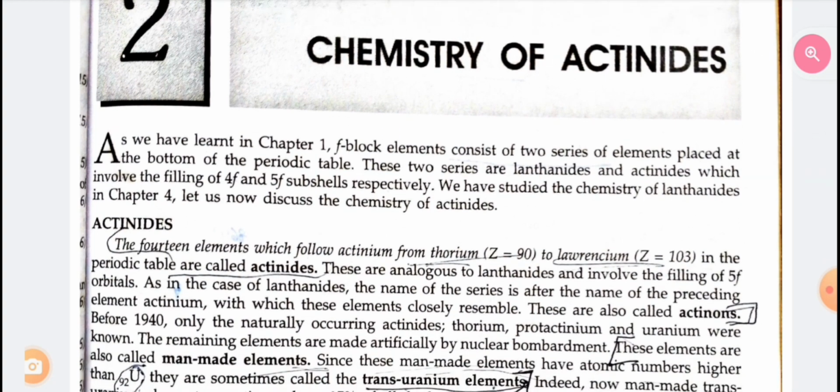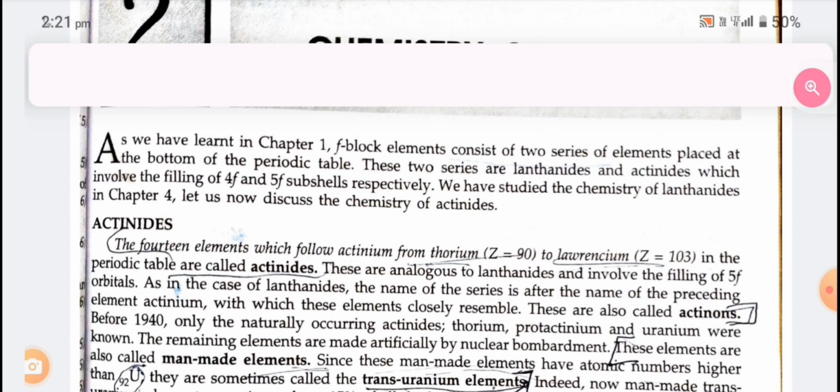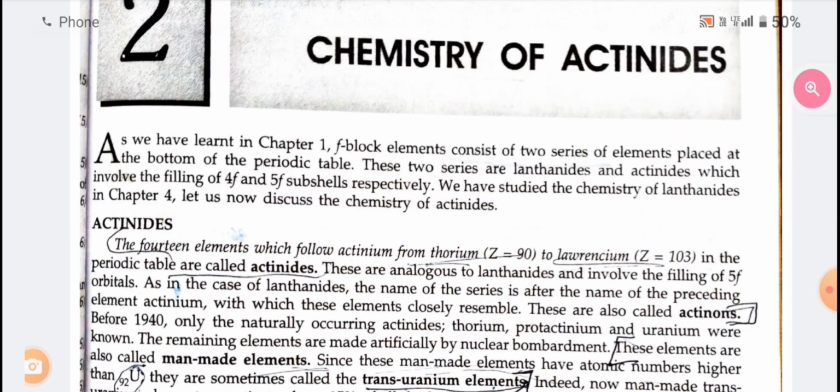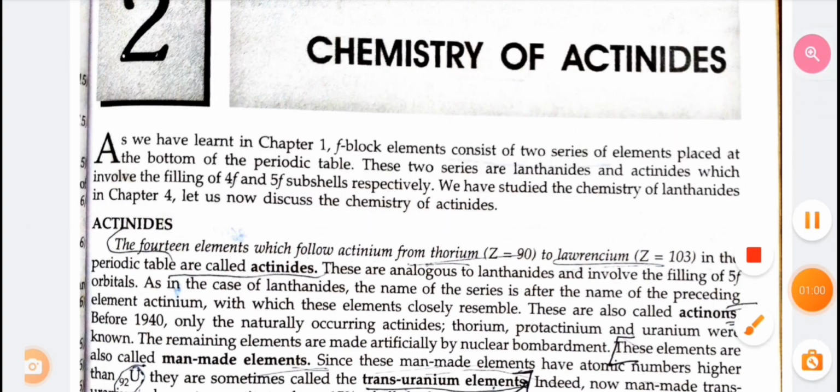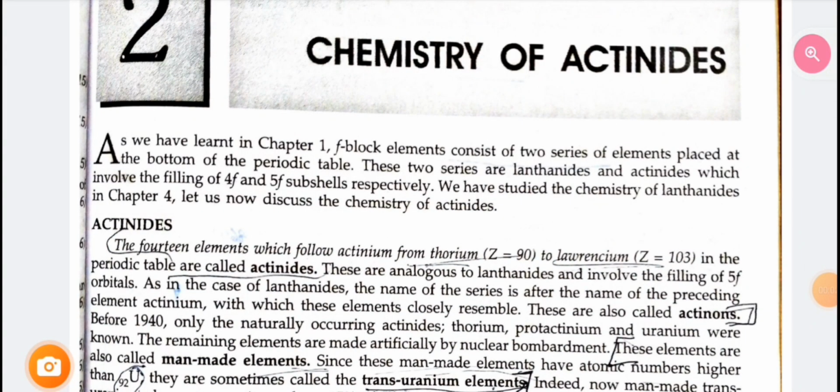Actinoids, the 14 elements which follow actinium, from thorium, atomic number 90, to lawrencium, atomic number 103, in the periodic table, are called actinides. These are analogous to lanthanides and involve the filling of 5f orbital. As in the case of lanthanide, the name of the series is after the name of the preceding element actinium, with which these elements closely resemble. These are also called actinons.